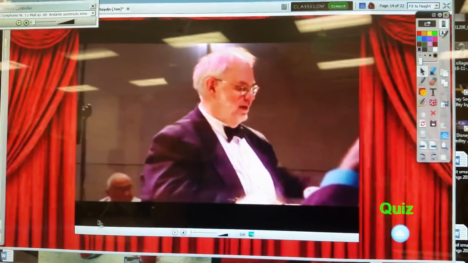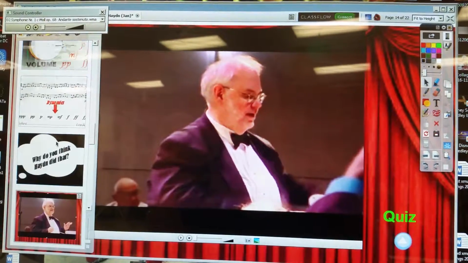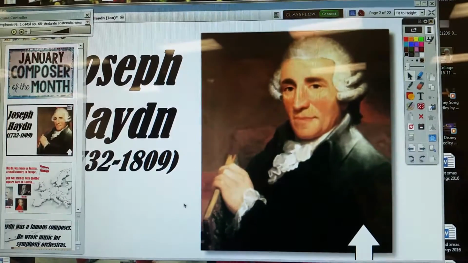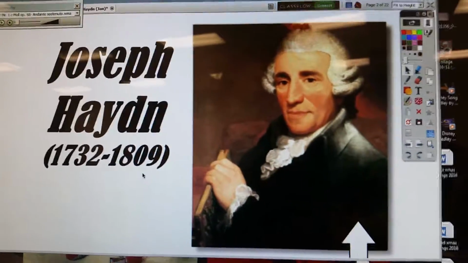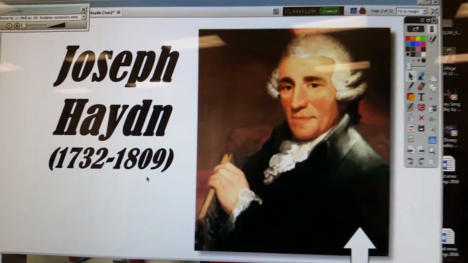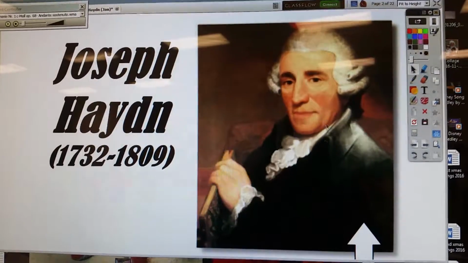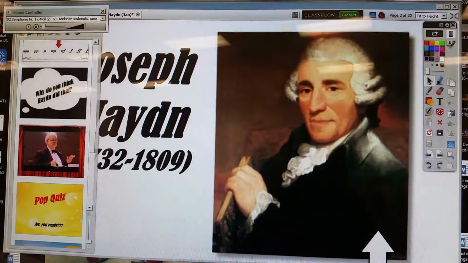I really want you to stress and go back to, let's go back here. Scroll all the way back up if you need to, back to this page, and remind them, he was living and died a long time ago before there were any cameras, phones, any of that. So we don't even have pictures of him. This is not a photograph, this is a painting. So talk about that. Then back to video.